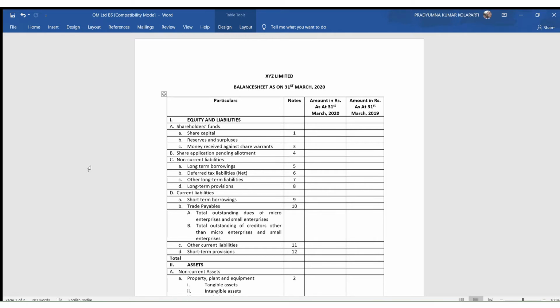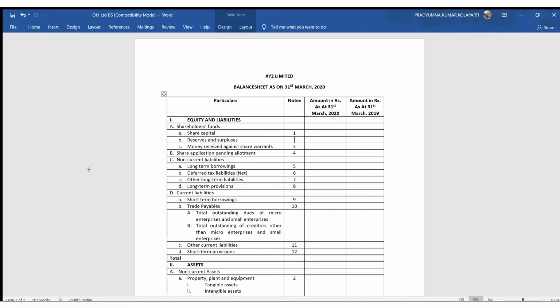Okay. Now, as you see, there are four columns: particulars, notes, and amount in rupees as of March 2020. The balance sheet which we are talking about is for the year ending as on 31st March 2020. That means the first column refers to current year numbers and the last column refers to previous year.